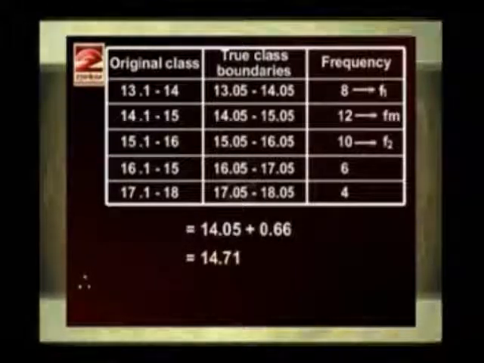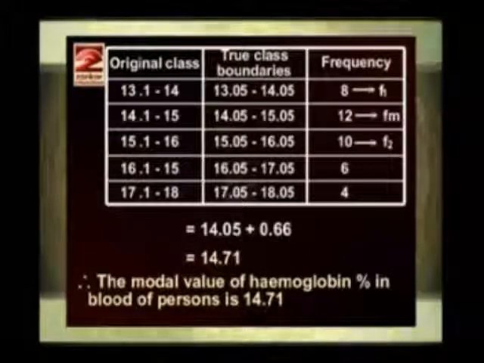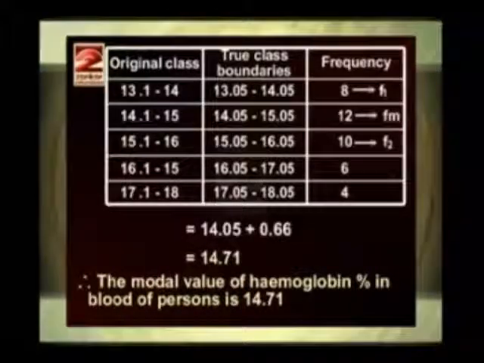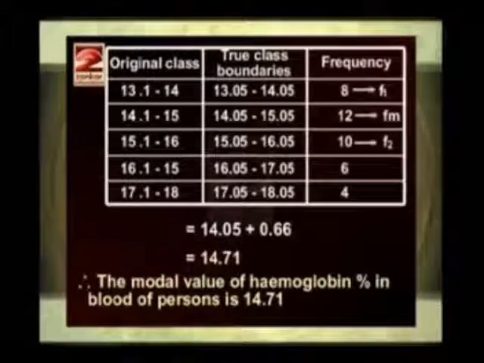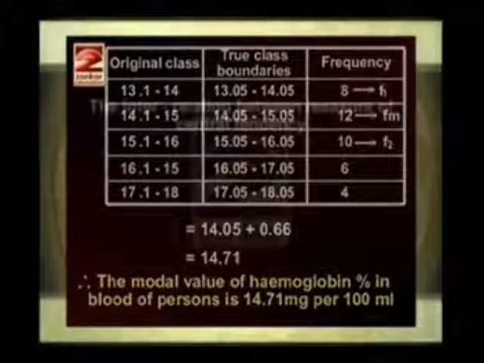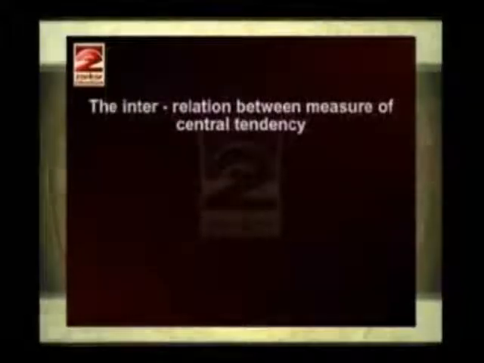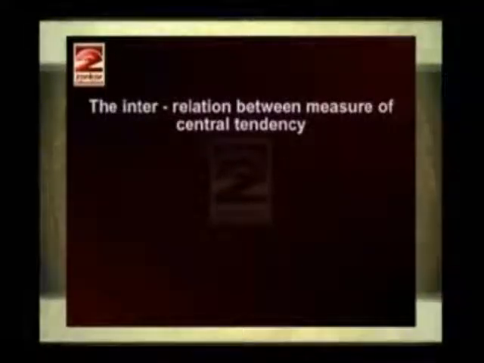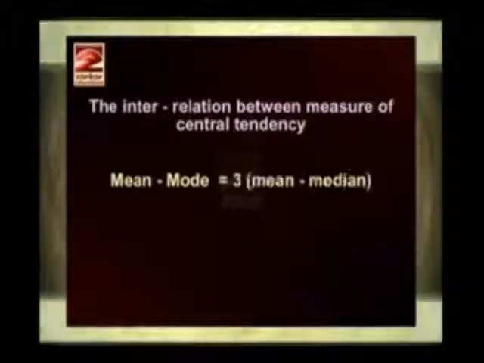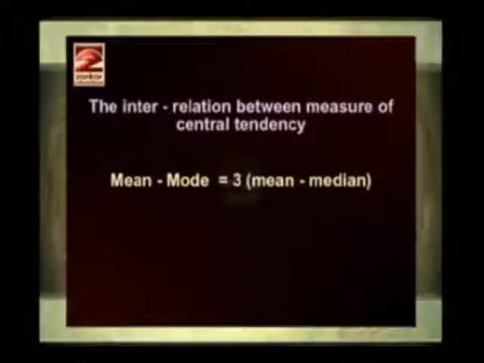And therefore, the modal value of hemoglobin percent in blood of persons is 14.71 milligrams per 100 ml. Now we'll find out the interrelation between measures of central tendency, that is mean minus mode is equal to 3 into bracket mean minus median.